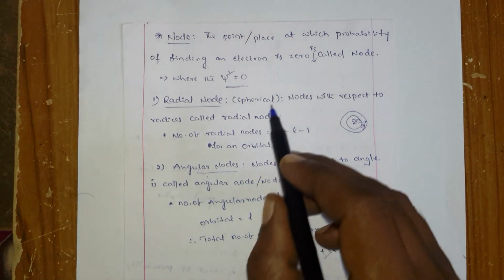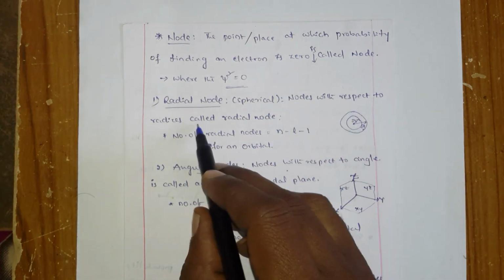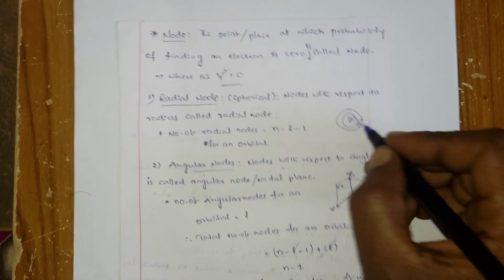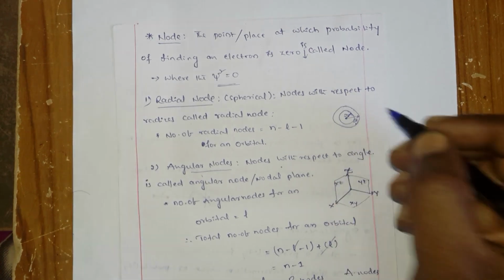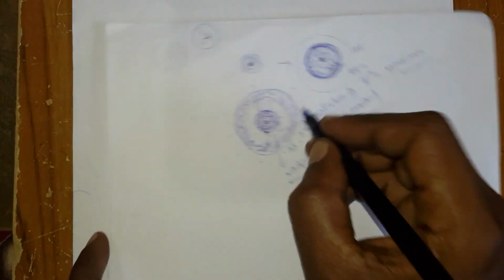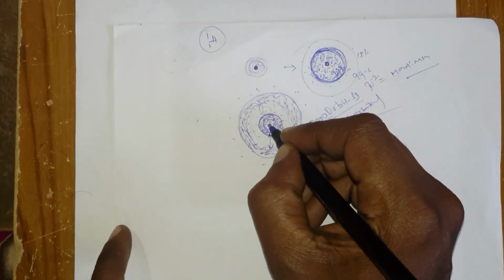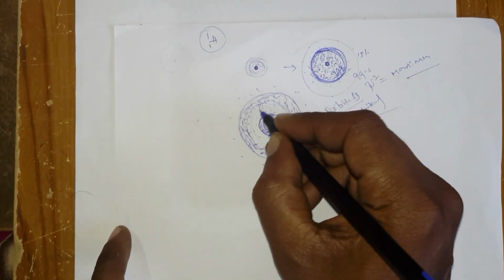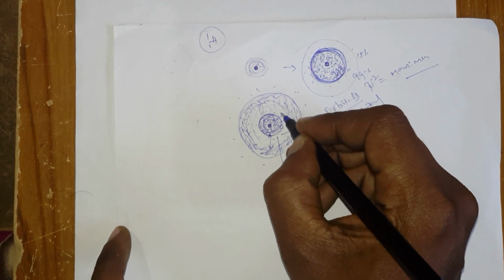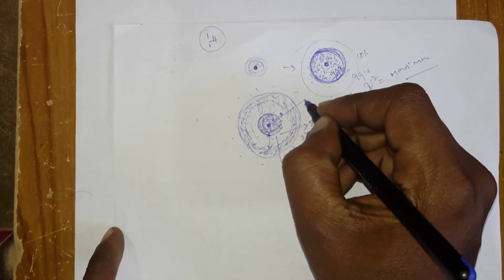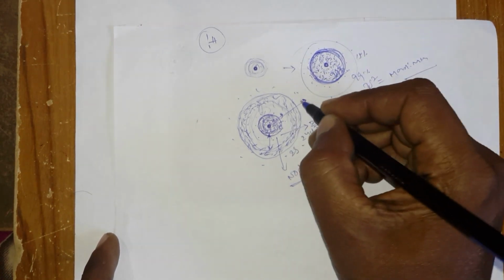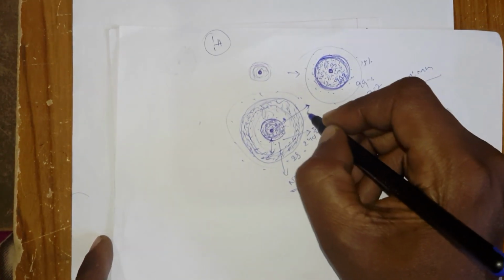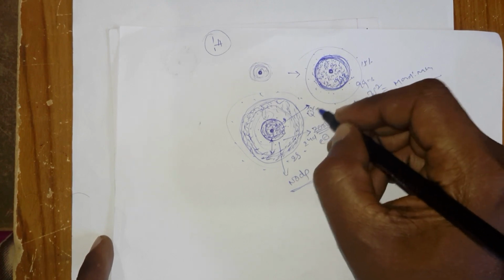Radial nodes means nodes with respect to the radius. After some radius there is an empty space, so here is one node. And again after some distance there is some space, and here the probability of finding an electron is 0.